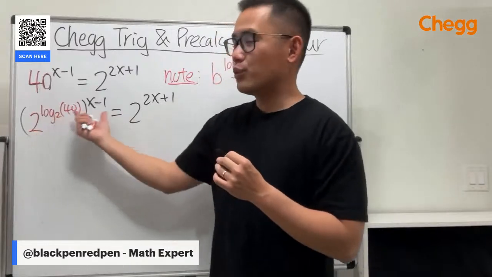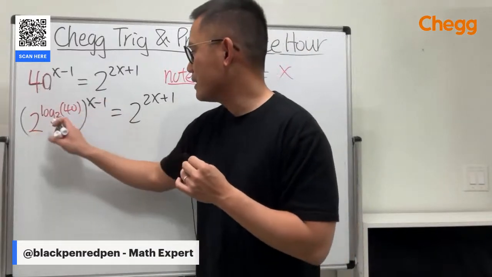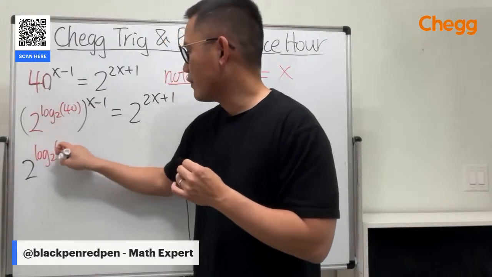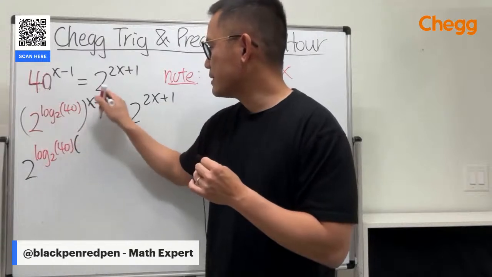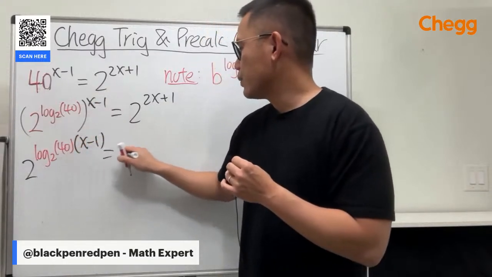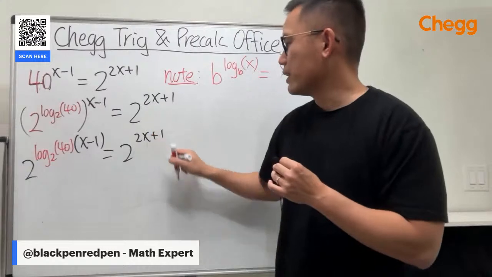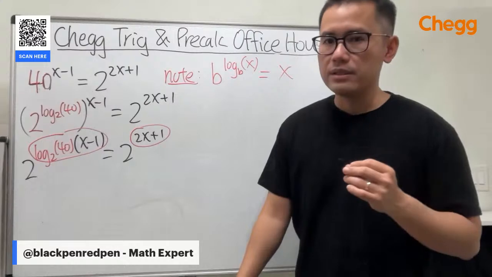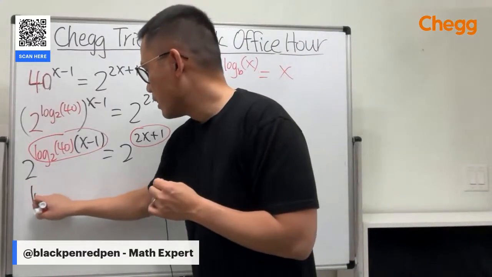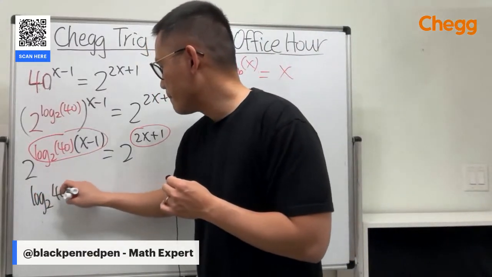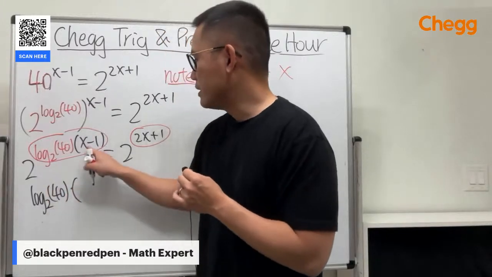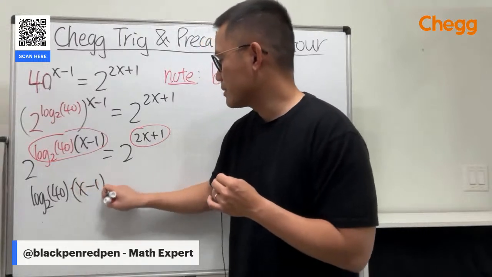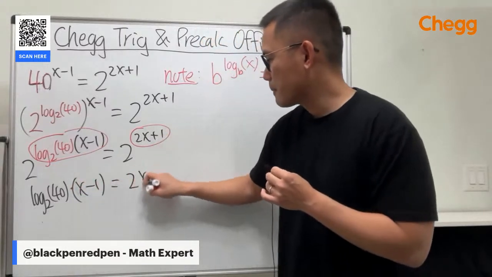Now they have the same base. We can do what we did earlier. So multiply the powers. This right here is 2, and then we do log base 2 of 40, and then times this x minus 1, and that's equal to 2 raised to the 2x plus 1. Now, the exponents have to be the same per our discussion earlier. So log base 2 of 40, and this is a multiplication. This is not inside of the log. Keep that in mind, because the way that we write it sometimes it might be mistaken.